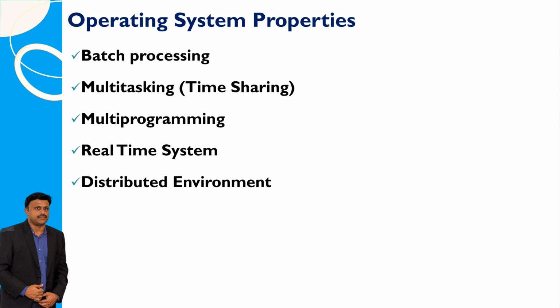Multiprogramming is similar, allowing the computer to work on several programs simultaneously. Real-time systems are crucial for tasks that need immediate responses, like controlling traffic lights. Finally, there's the distributed environment, where computers work together over a network, like when you share files between devices. Understanding these properties helps us grasp how operating systems manage tasks and resources effectively.